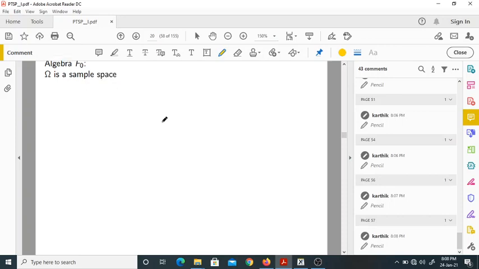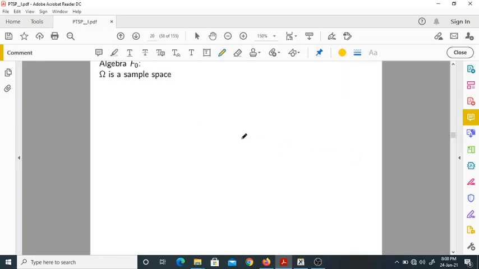Next, F naught is what? A collection of subsets of the sample space. Please make note of this. F naught is a collection of subsets of the sample space.